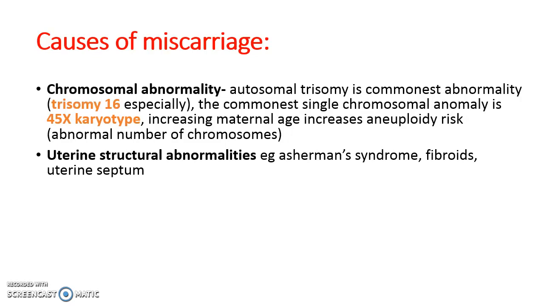Uterine structural abnormalities can also affect the chances of a miscarriage. For example, Asherman syndrome, uterine fibroids, or having a uterus that has a septum in it.